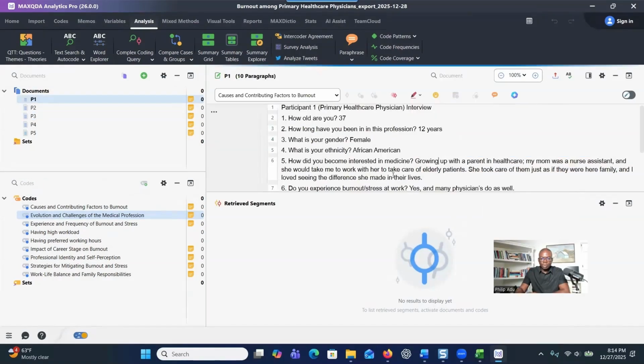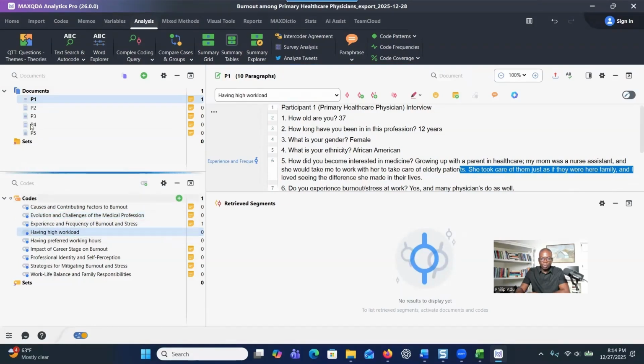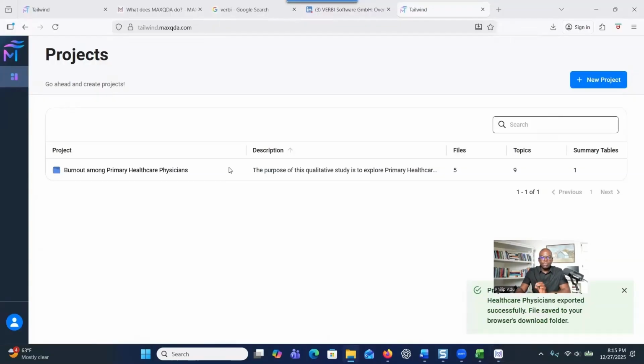You can go through the data, and if this one is significant, you can drag and drop it into the specific code. So that's how you're going to do it. You can continue the manual coding after the system has provided you some codes that are related to the research question that you have, or that are related to the evidence that you found in the data. So you can also continue here and do the coding. And I hope this one is helpful for you.